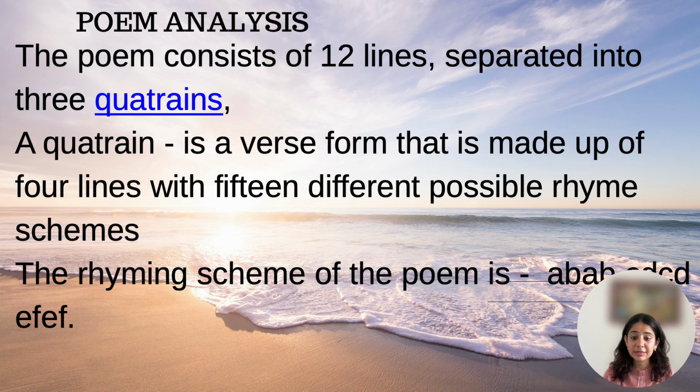Now let us analyze the poetry. You know, I told you at the first itself that the poem consists of 12 lines separated into 3 quatrains. Okay, now what is a quatrain? It is a verse made up of 4 lines, with 15 different possible rhyme schemes. So let's look at the rhyme scheme here.